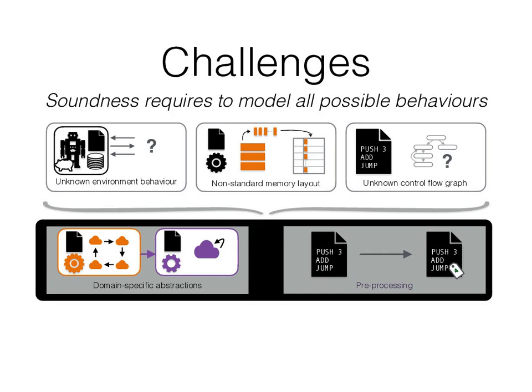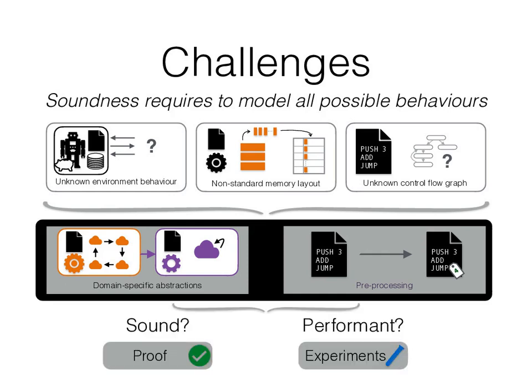is unknown. The way to cope with this complexity are on the one hand advanced domain-specific abstractions, and on the other hand preprocessing steps that recover as much static information as possible on individual contract instances. When doing that, one always needs to evaluate whether the chosen abstractions and preprocessing steps are still sound and really give a performant analysis tool.